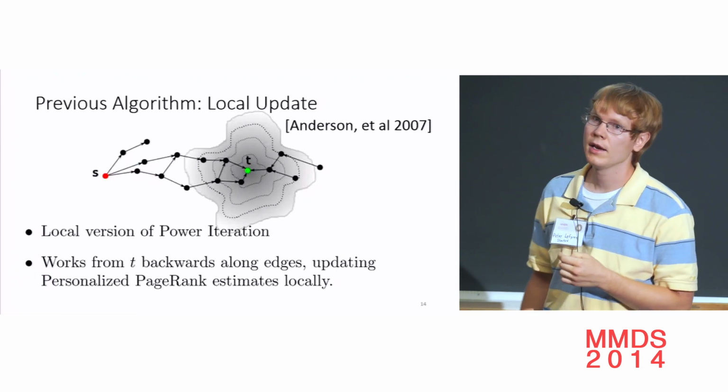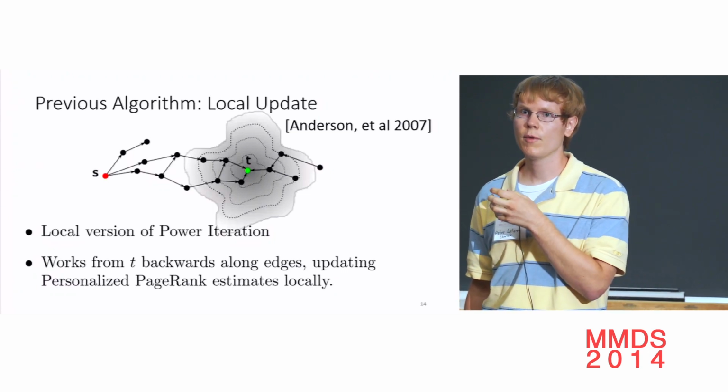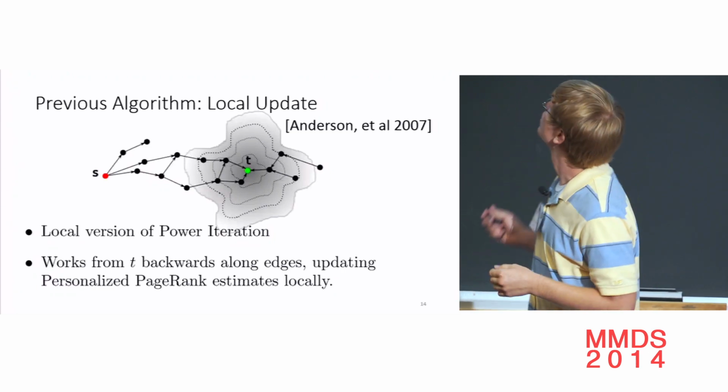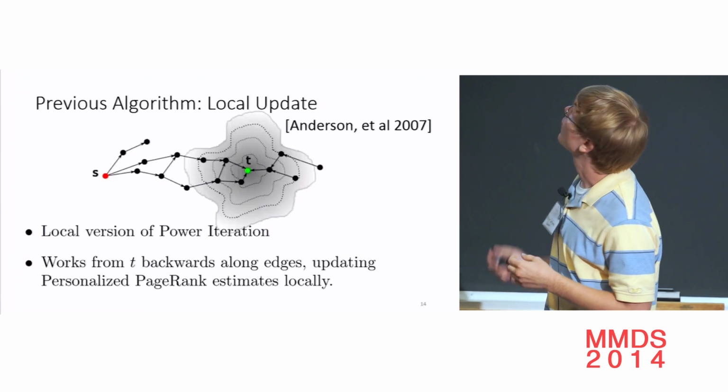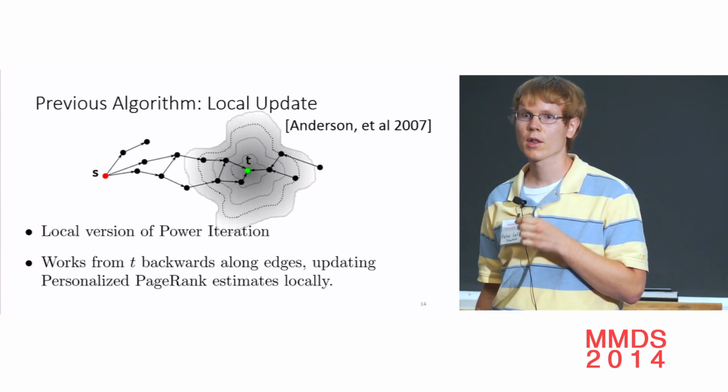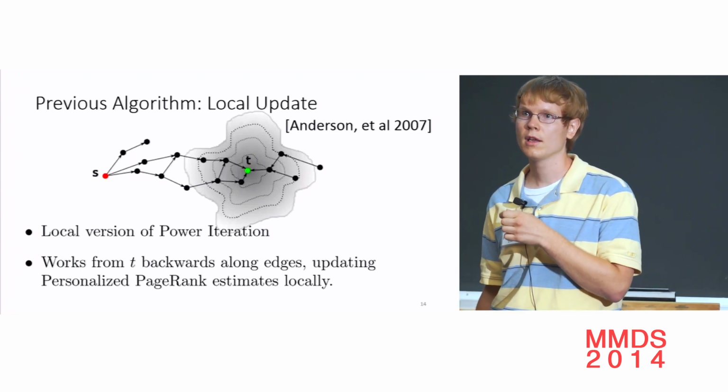And it gives an estimate from every source that we reach to the target node t. So for all these nodes in gray, we have an estimate of the probability of a walk starting at them, ending at the node t, through a single target.